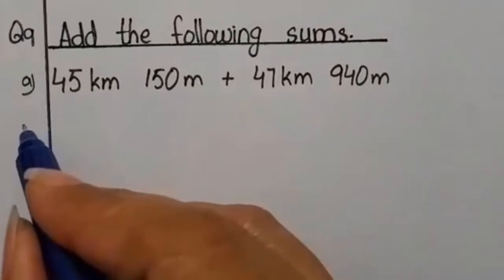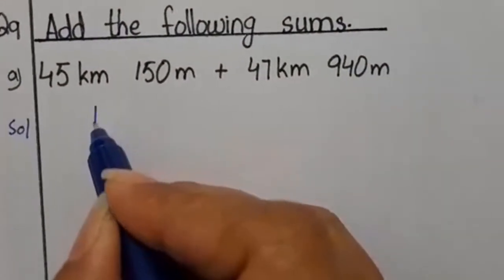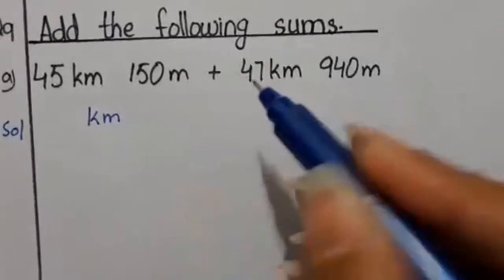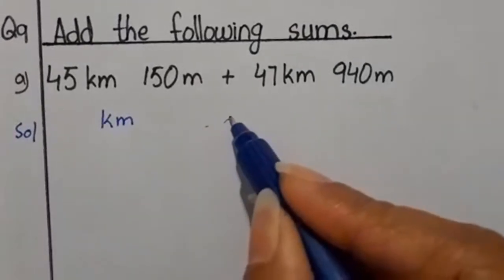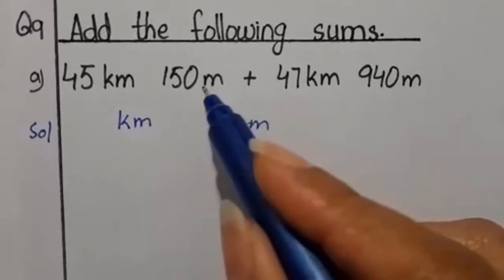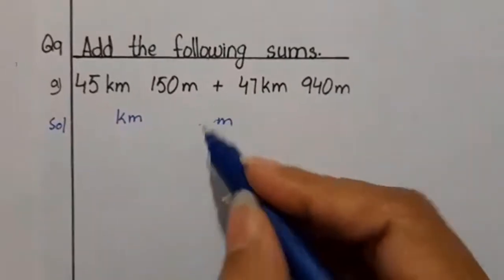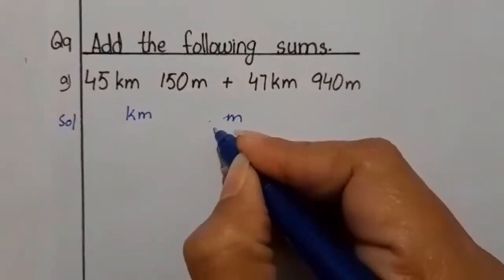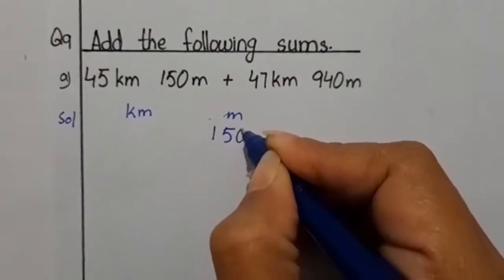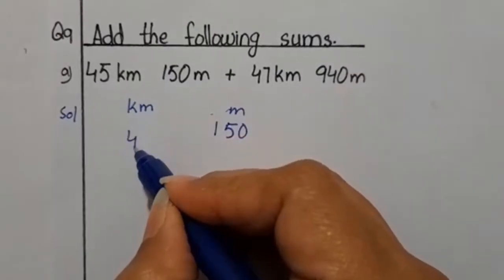In the solution, what we have to do, boys, first we have to write kilometers because we will write the value of kilometer under kilometer, and we will leave some space and then write meter over here. Okay, let's see. For the first quantity, meter has 3 values, that is 150, and kilometer has 2 values, that is 45.